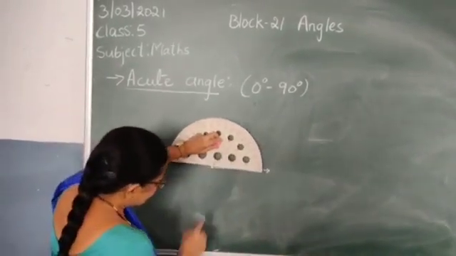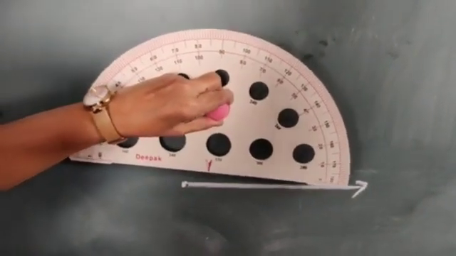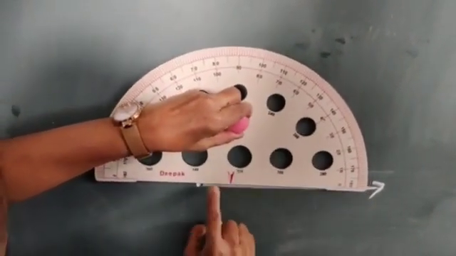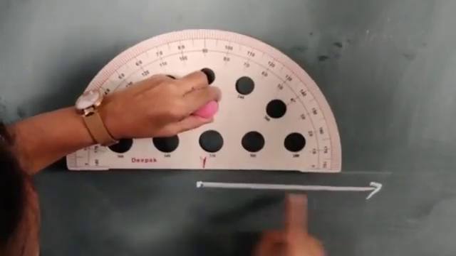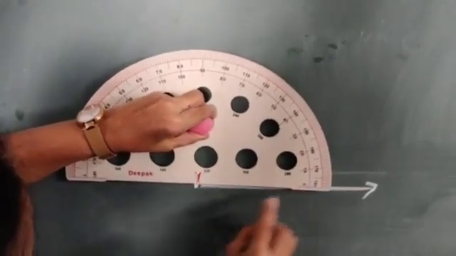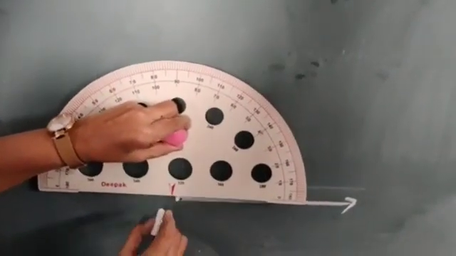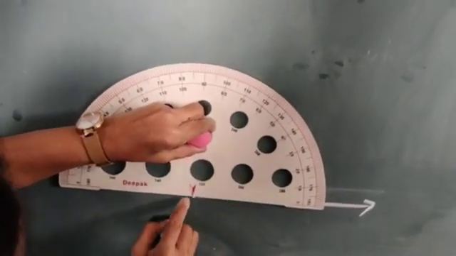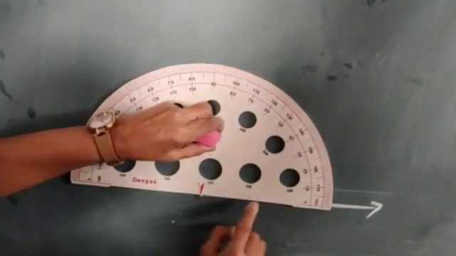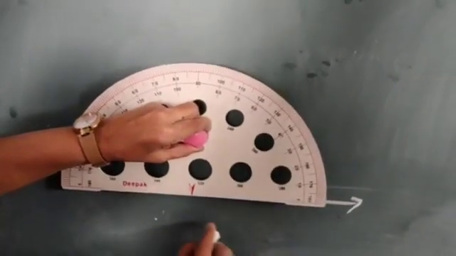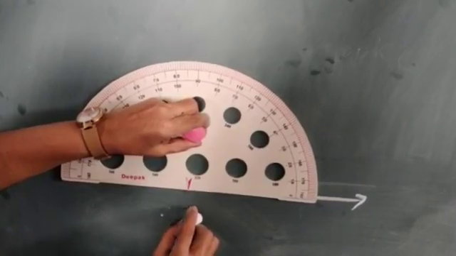Now see, this arrow mark is there. Now on the protractor, you have to make this line coincide with this line. How do we coincide, children? This arrow mark is there, no? Keep it on this point, and this line coincides on this point.